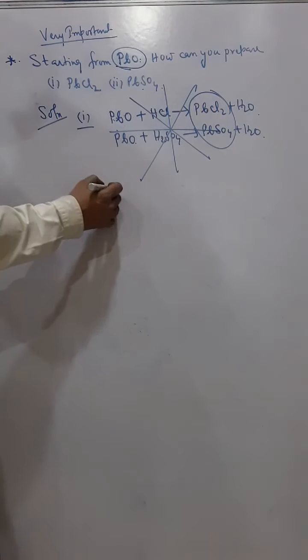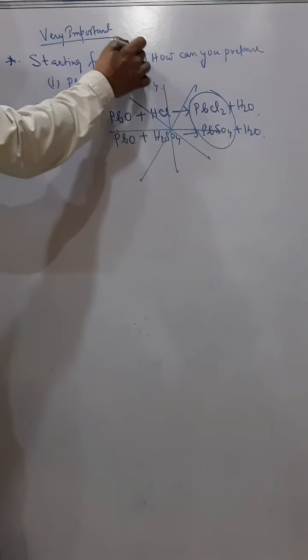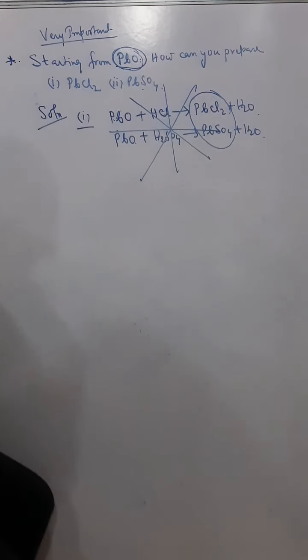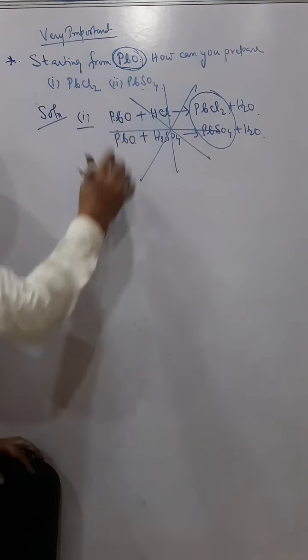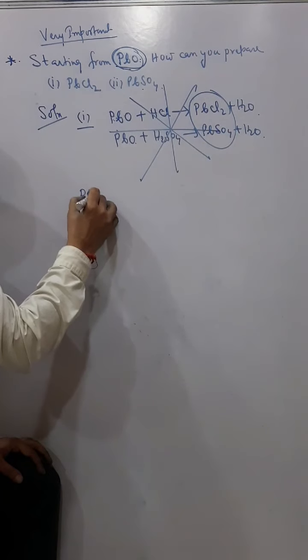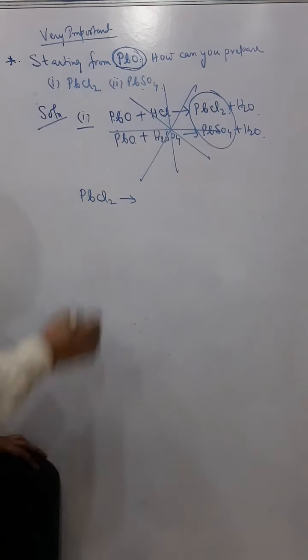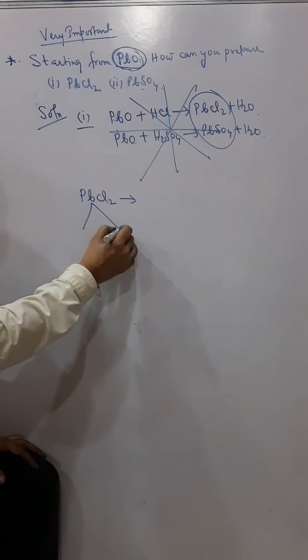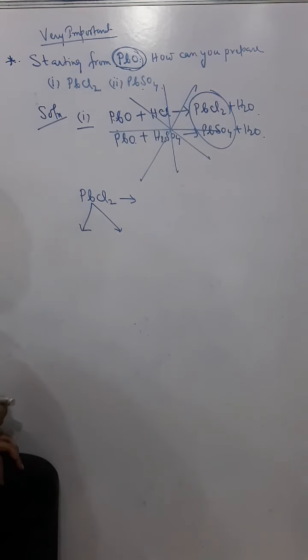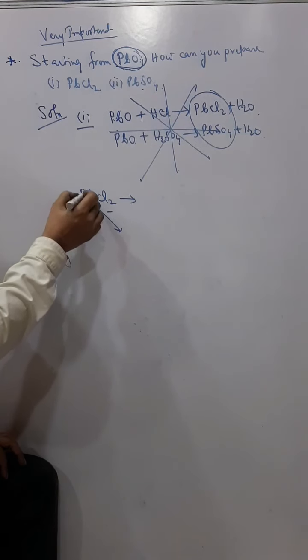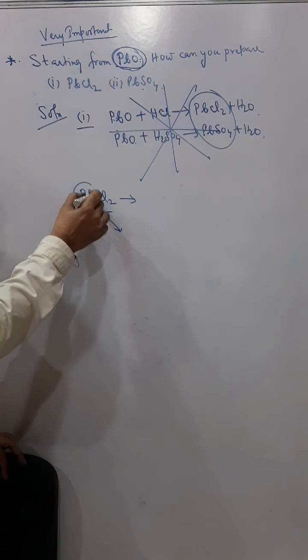Now see the correct one. What should I do? Forget about starting from PbO. For the time being, forget. If I ask you directly to just prepare PbCl2, then what do you do? You just divide it into two parts, positive and negative, and then you have to think of a soluble salt of this positive.